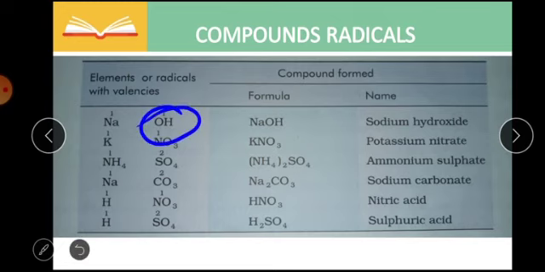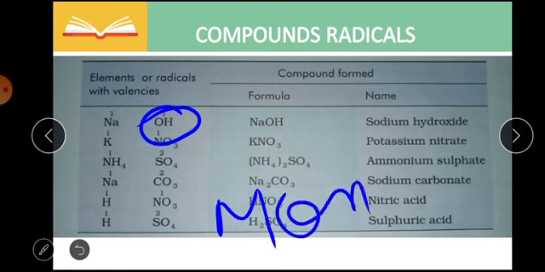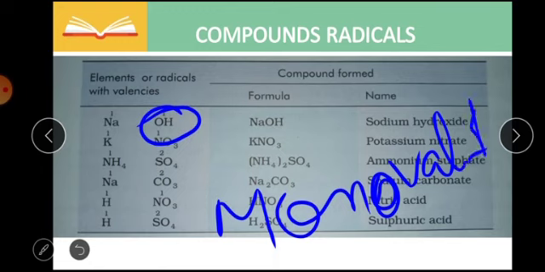Now look at another example: H combined with NO3, which has a valency of 1, and H also has a valency of 1, forms nitric acid. So this is also an example of a monovalent radical.